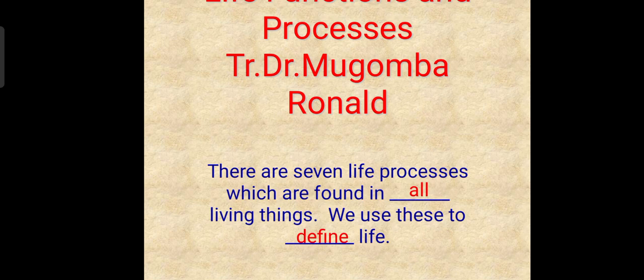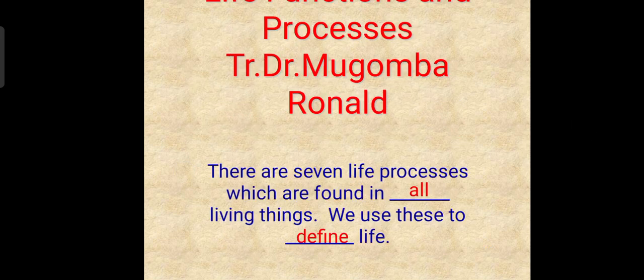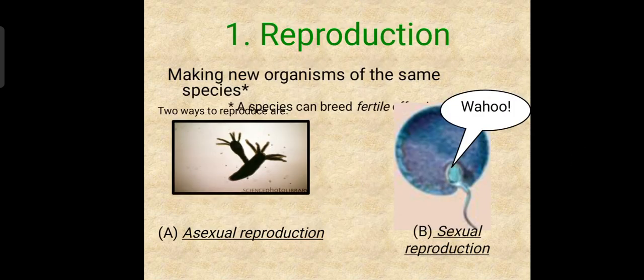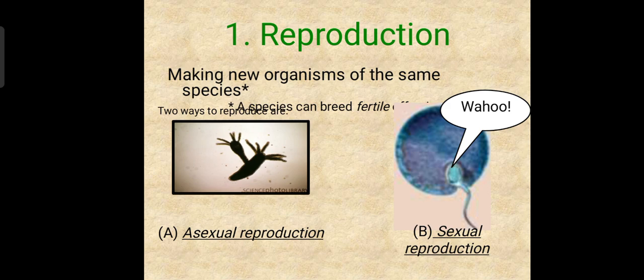There are a number of characteristics of living things that define organisms which are termed as living things, and they are the ones we are going to talk about in this chapter. When those characteristics are observed in an organism, then the organism qualifies to be a living thing. So the first characteristic or property of living things is reproduction. All organisms reproduce and produce fertile offspring. So that's what we are talking about first.